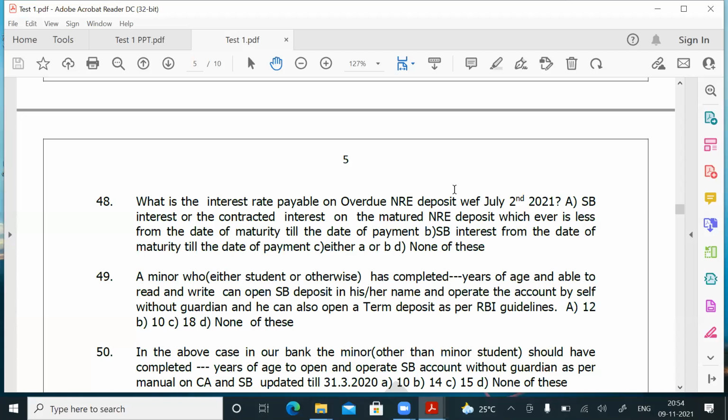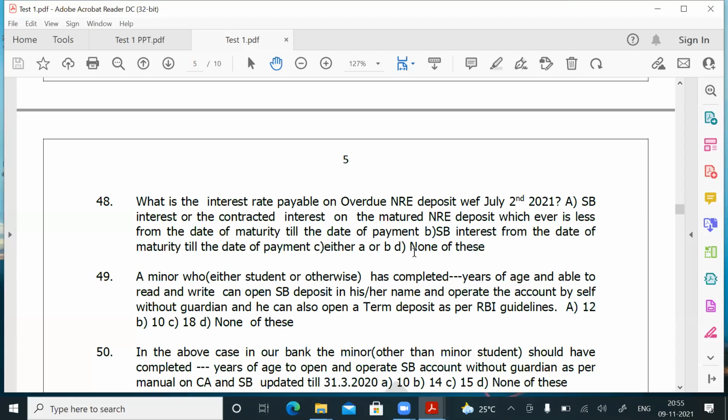B. SB interest from the date of maturity till the date of payment. Either A or B. And the last option is none of these.